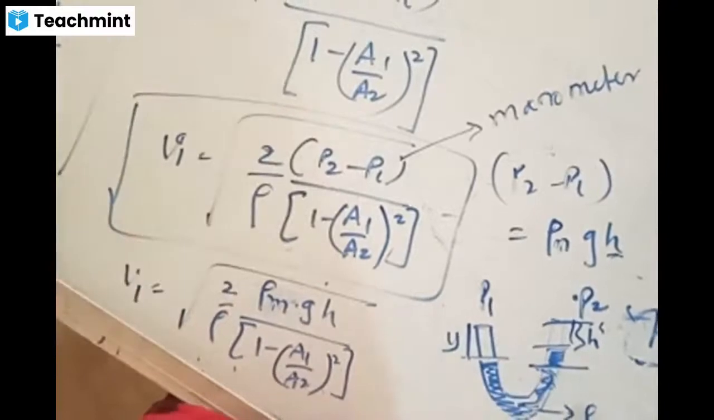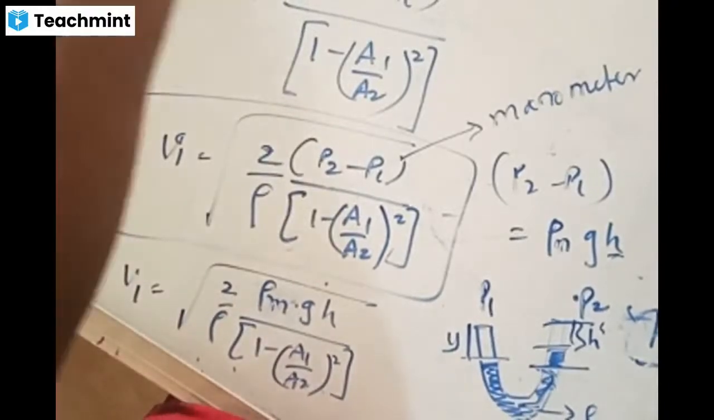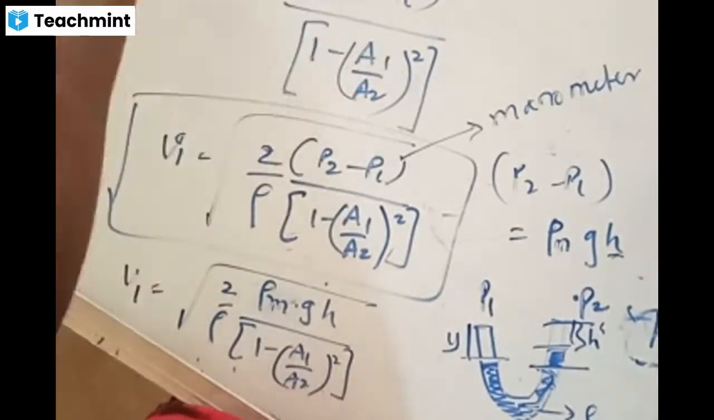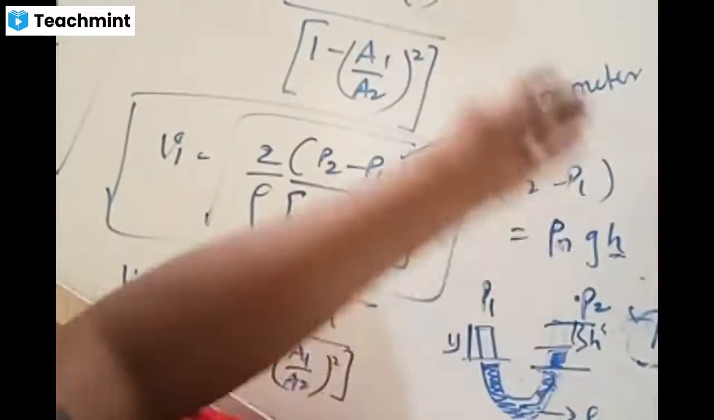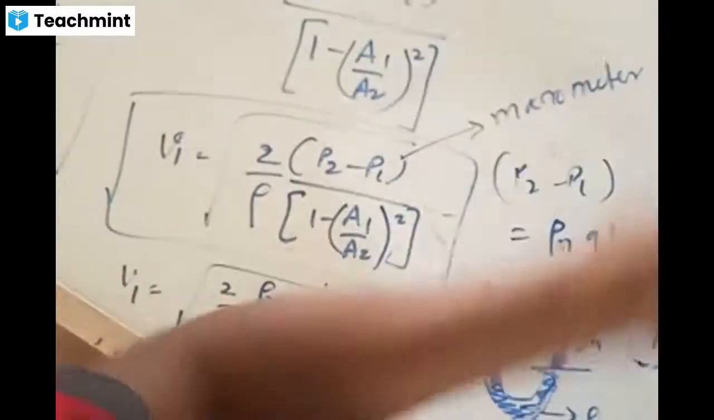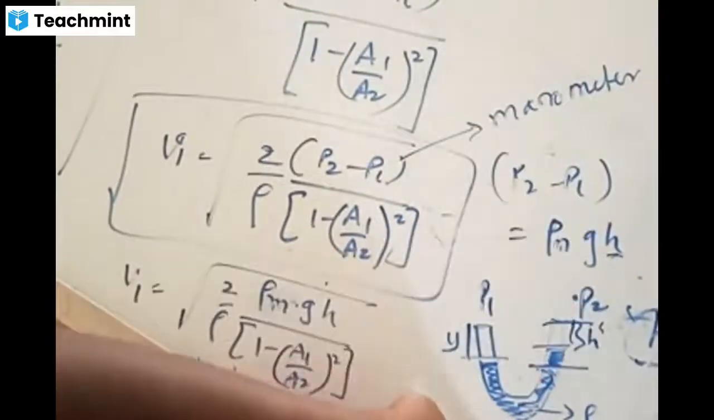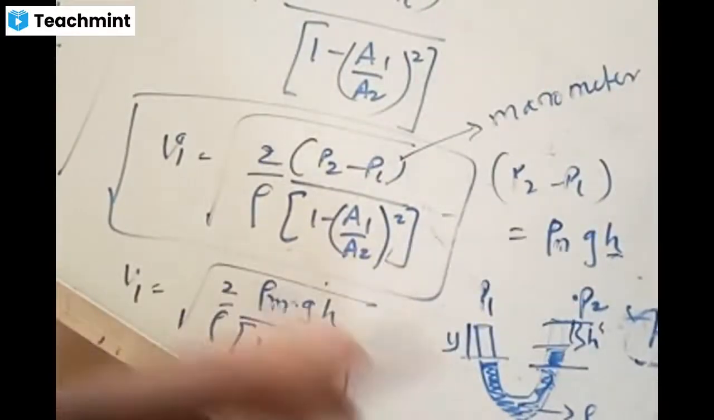Pressure difference is equal to rho gh only, because by Bernoulli's theorem, P1 plus half rho V1 squared and V2 are the same. P1 plus rho gy1 is equal to P2 plus rho gy2. By arranging the terms, you can see that P1 minus P2 is equal to rho g times y2 minus y1. That is the formula used in the manometer.